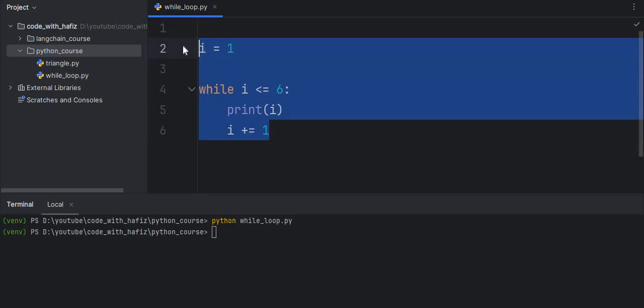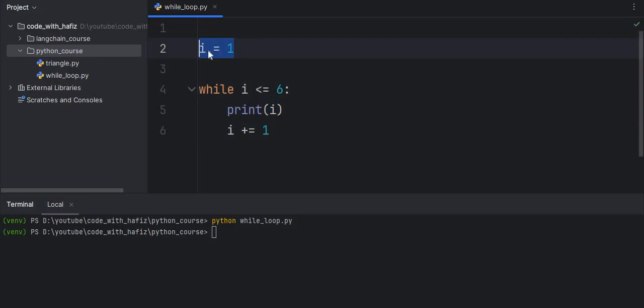So in this code, let me explain what I am going to do. Basically I start a loop. Here I initialize a variable I with value 1. The I starts from 1. Here the condition is while I is less than or equal to 6.